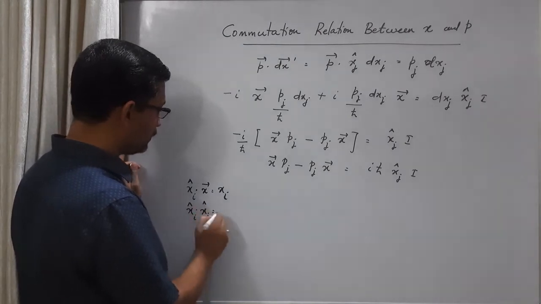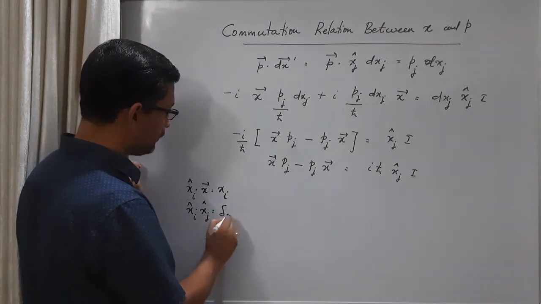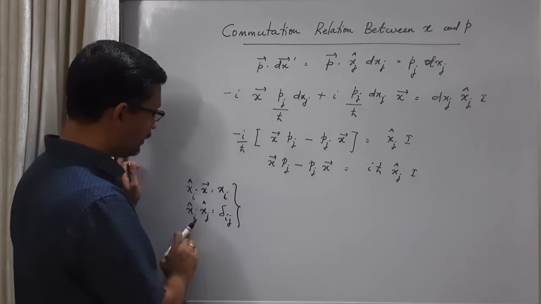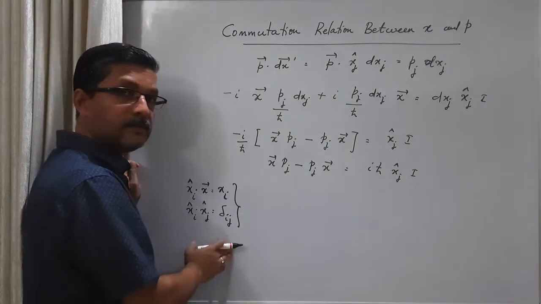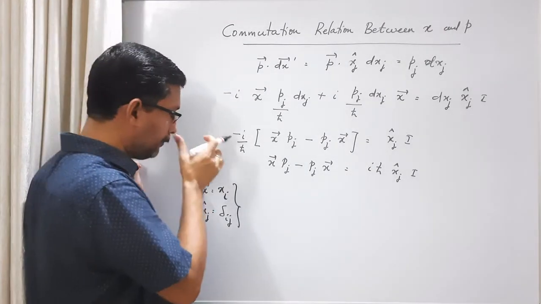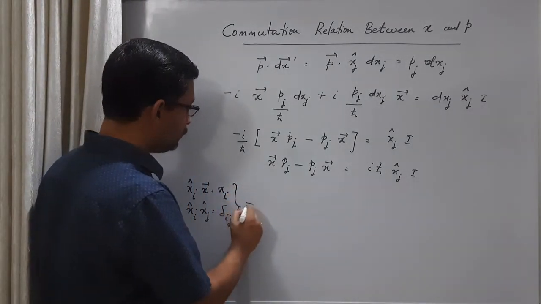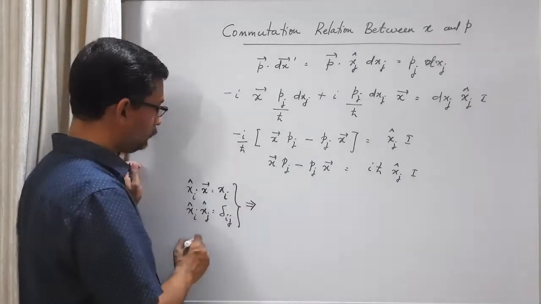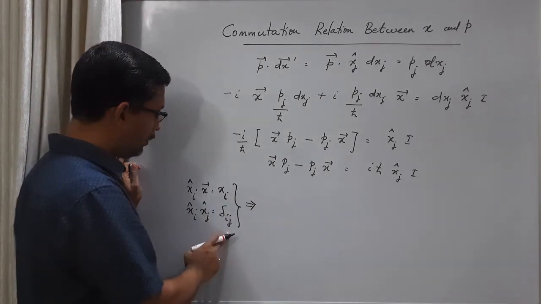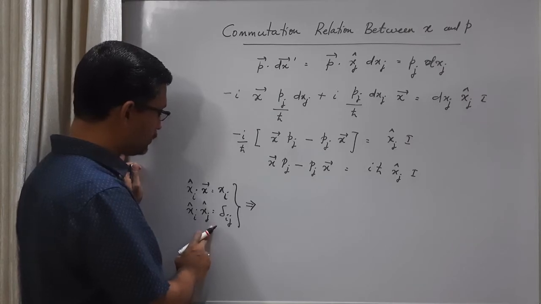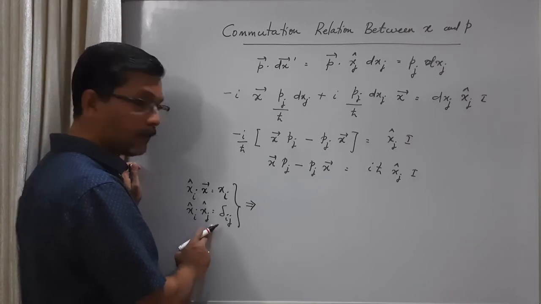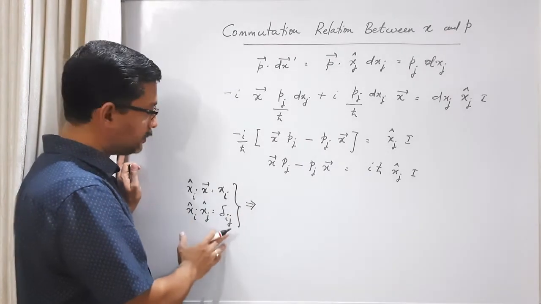These are all unit vectors. This is delta ij. Because if i and j are equal, this is 1, they are orthonormal. If i and j are different, that is 0, they are orthogonal. Since they are orthonormal, if they are identical unit vectors, we get 1. If they are different unit vectors, since they are orthogonal to each other, you get 0.